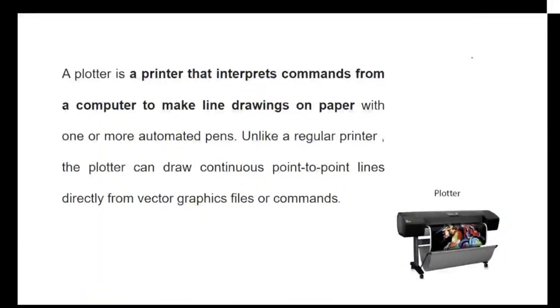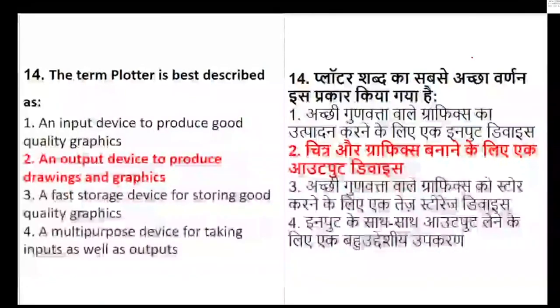Unlike a regular printer, the plotter can draw point-to-point lines directly from graphics. So that is the extra special quality of the plotter, that it goes one step ahead of the printer. The right answer here is that the term plotter is described as an output device to produce drawings and graphics. That is option B. Many of you went wrong, but you should know the definite meaning and role, and then it will be easier for you to come to the answer.